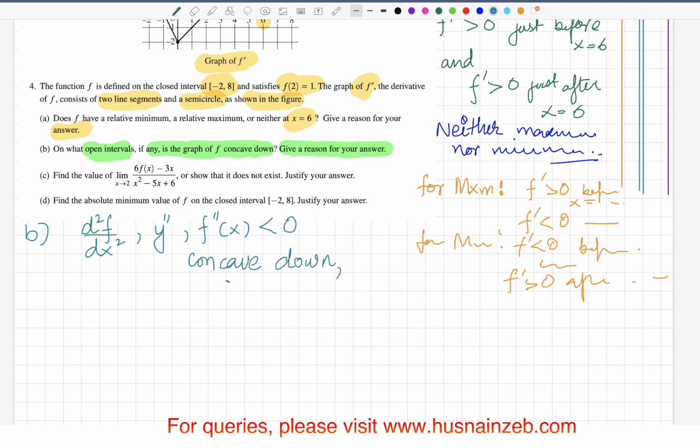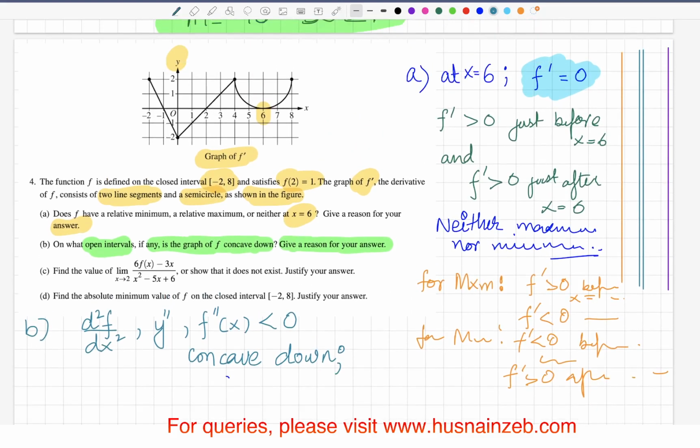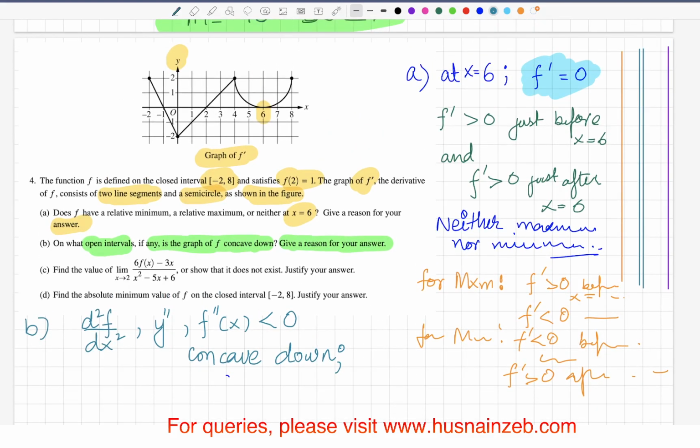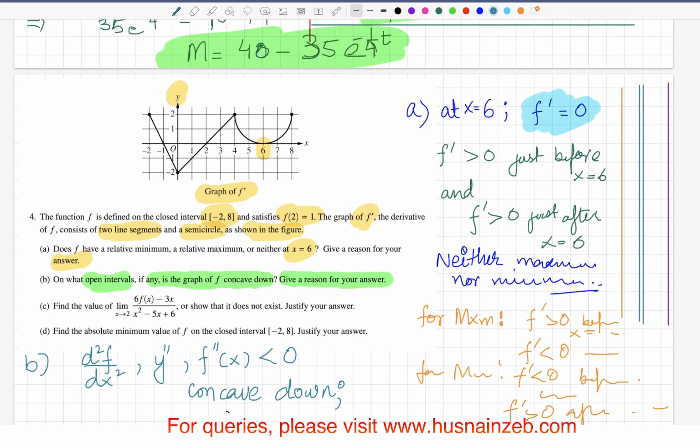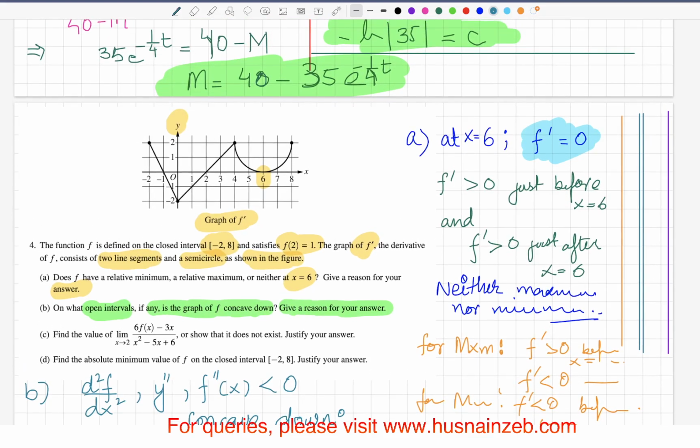We are given the graph of the derivative. That means if we take the slope, it gives us the second derivative. From the graph, from -2 to 2 the slope is negative, and also from 4 to 6 it has a negative slope.